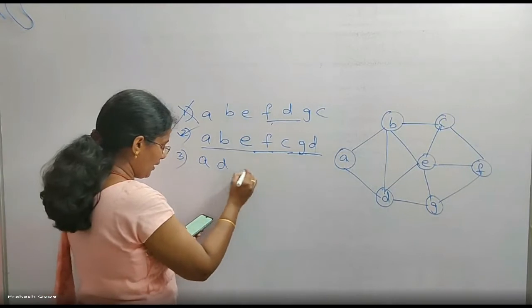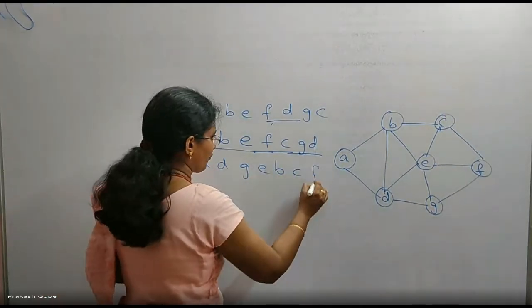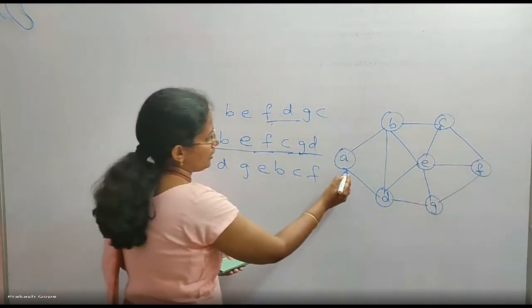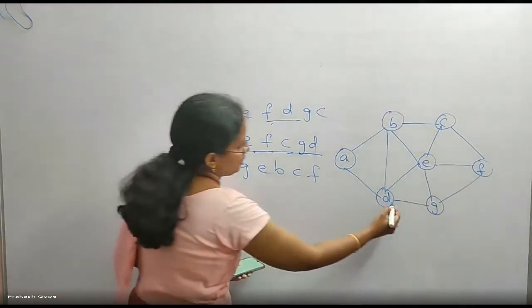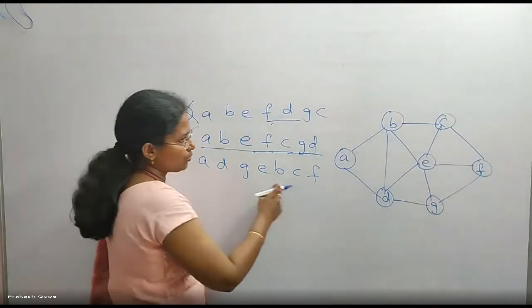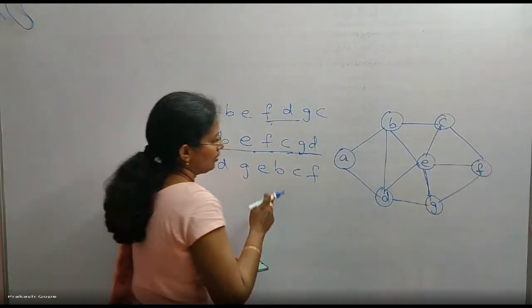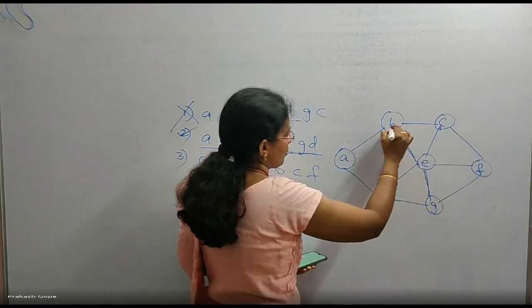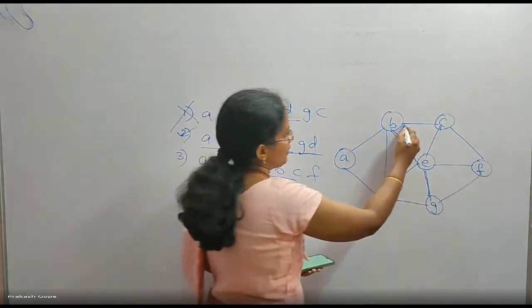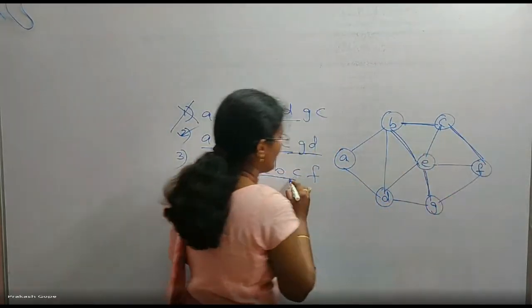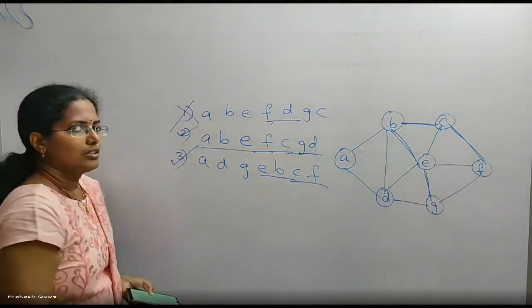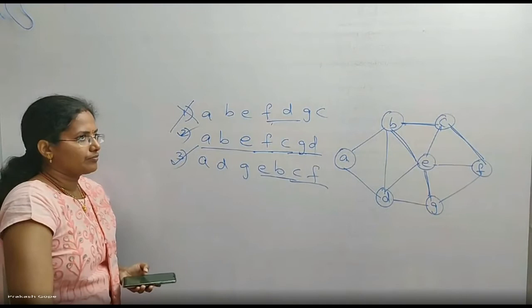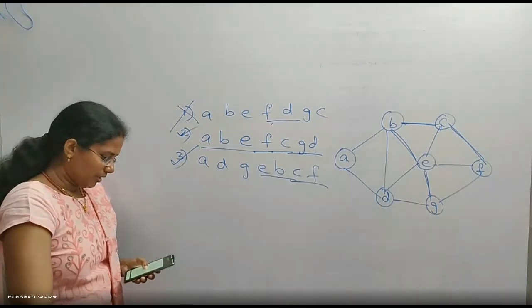Third one, A, D, G, E, B, C, F. From A, I visit D, yes. D to G, yes. G to E, yes. From E, I will visit B, yes. From B, I will visit C. From C, I will visit F. Yes, that is a possible DFS. We are covering the depth possible.